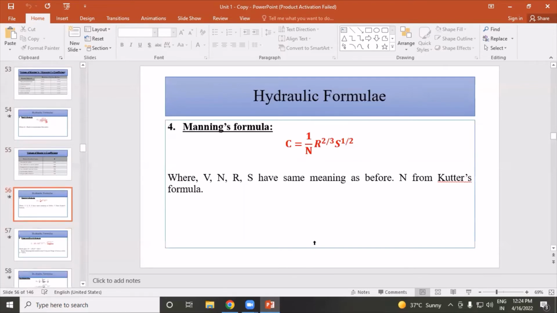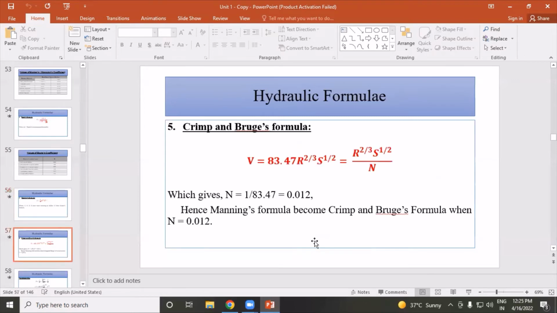The next formula is Manning's formula. C is equal to 1 divided by N into R raised to 2 divided by 3 into S raised to 1 divided by 2, where V, N, R, S have the same meaning as before, and N is from Kutter's formula.